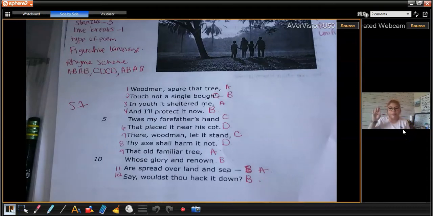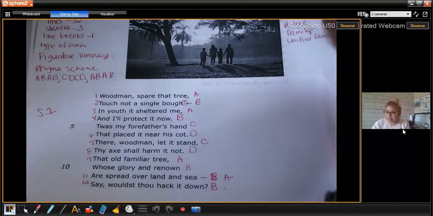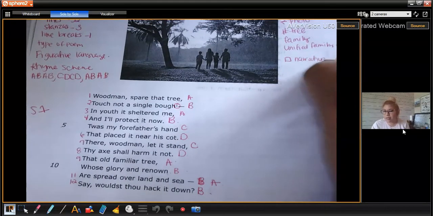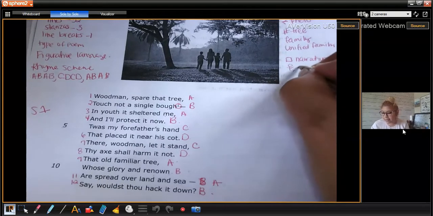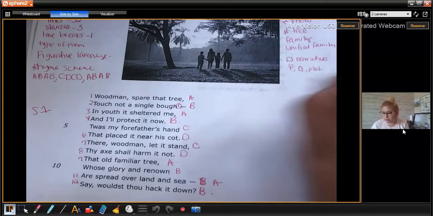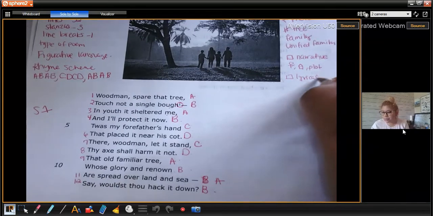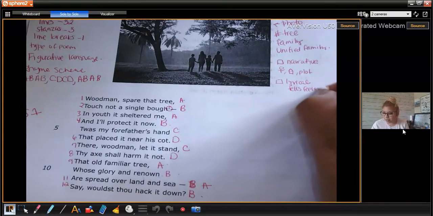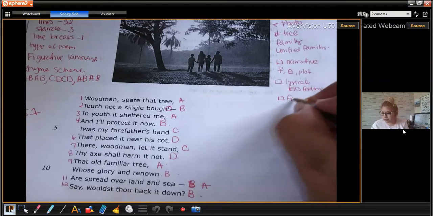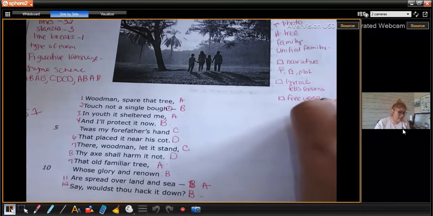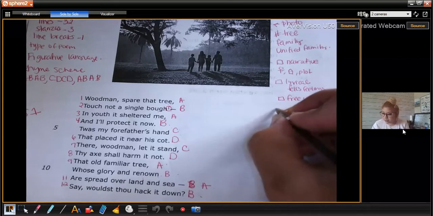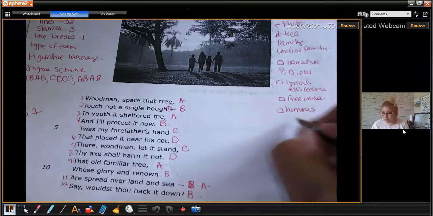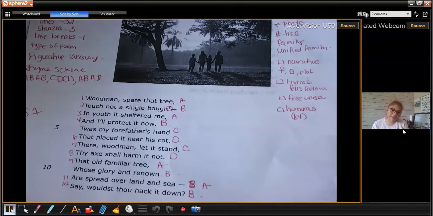Now, this type of poem, remember, we have 4 options. So is it a narrative? So I'm going to put here in a little box, is it a narrative? A narrative has a character, it has a setting, it has a plot. Then we have lyrical. Sounds like a song, it tells us feelings. And then we also have free verse. So free verse means that nothing rhymes. And then the last one is humorous. So humorous literally means that it made us LOL, laugh out loud, right?